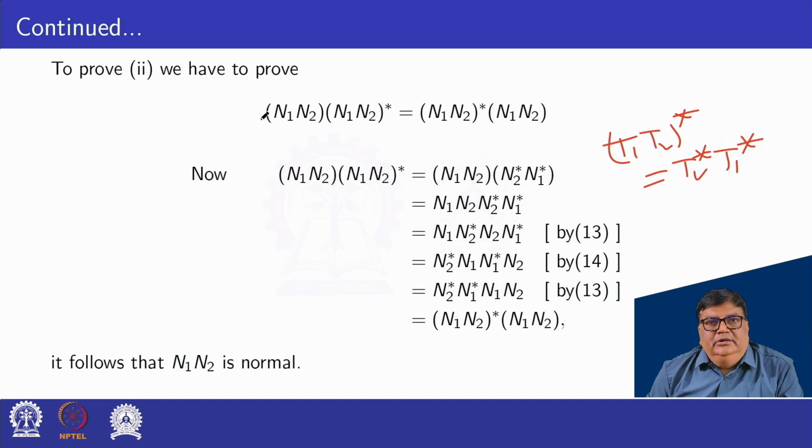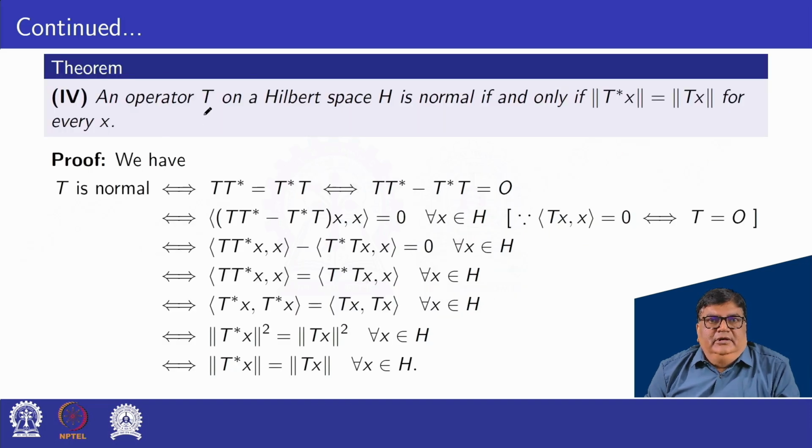This proves that n1 n2 is normal. Next theorem: an operator T on a Hilbert space H is normal if and only if norm of T star x is equal to norm of Tx for every x in H. Here T is normal.